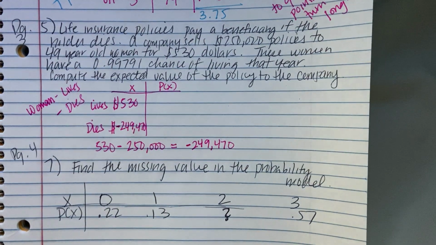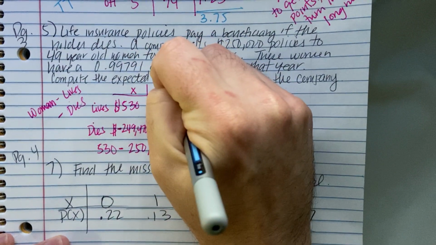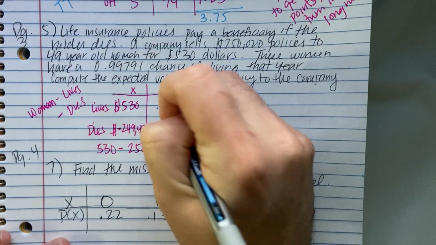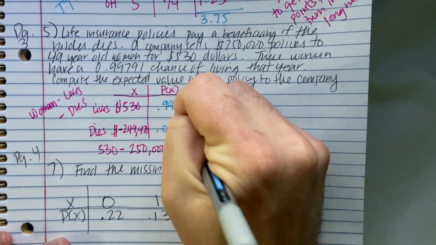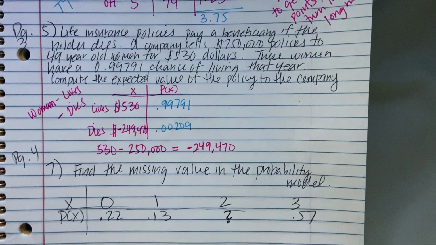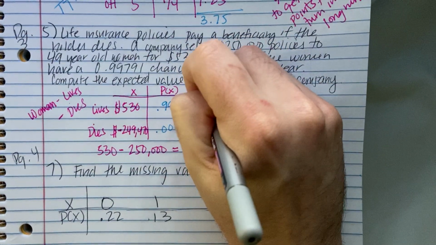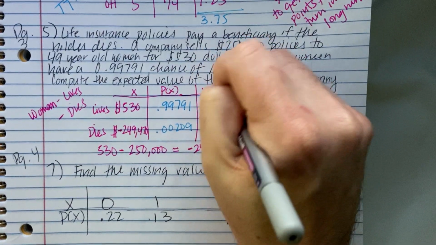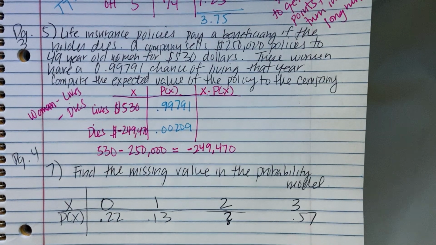Now, it tells us her chance of living is 0.99791. And our chance of dying, then, is 1 minus this, which is 0.00209. So what is x times the probability of x? Let's see, 530 times 0.99791.